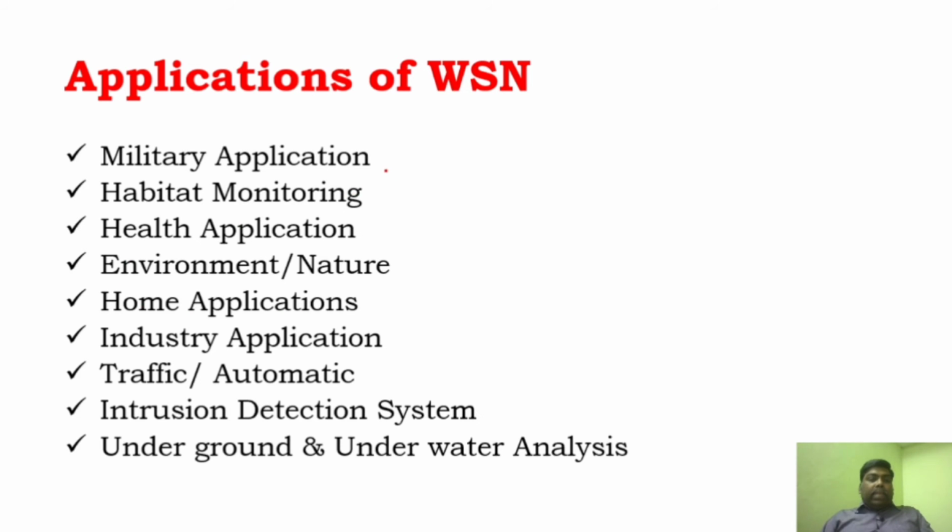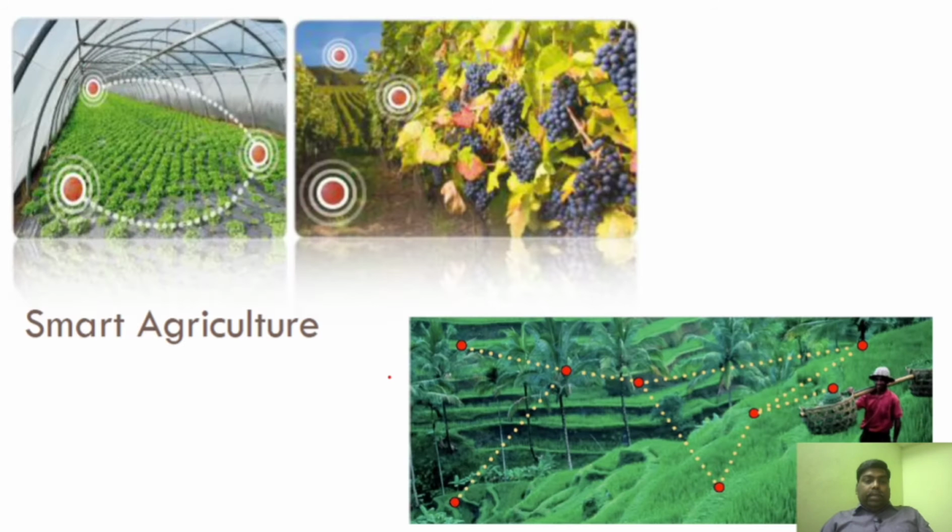That is in military application, habitat monitoring, health application, environment monitoring, home application, industry application, traffic and automatic applications, intrusion detection, underground, underwater analysis. In almost all fields we are using WSN. All these we have already seen. In agriculture, for smart agriculture, for crop monitoring, for proper pesticide and for proper irrigation, for monitoring the crops, wireless sensor networks is used.